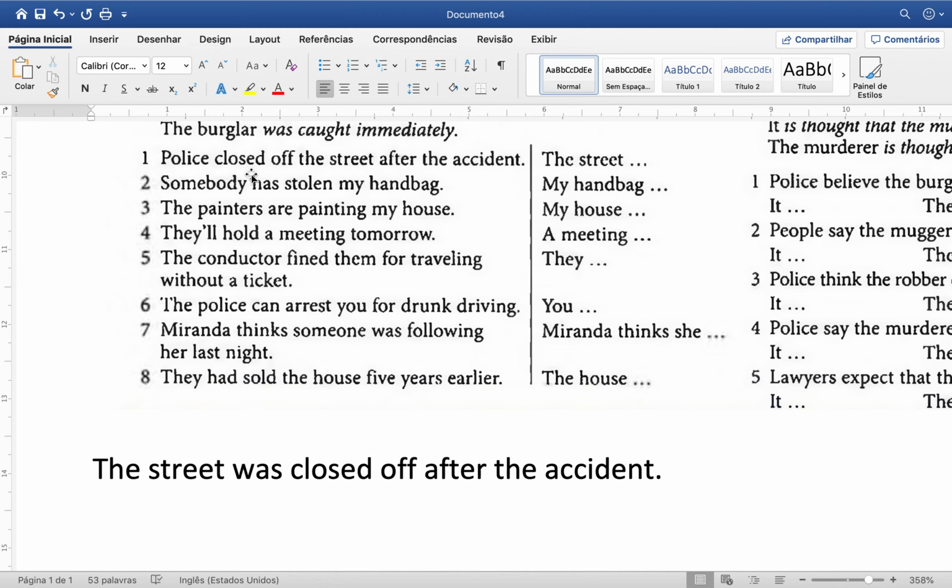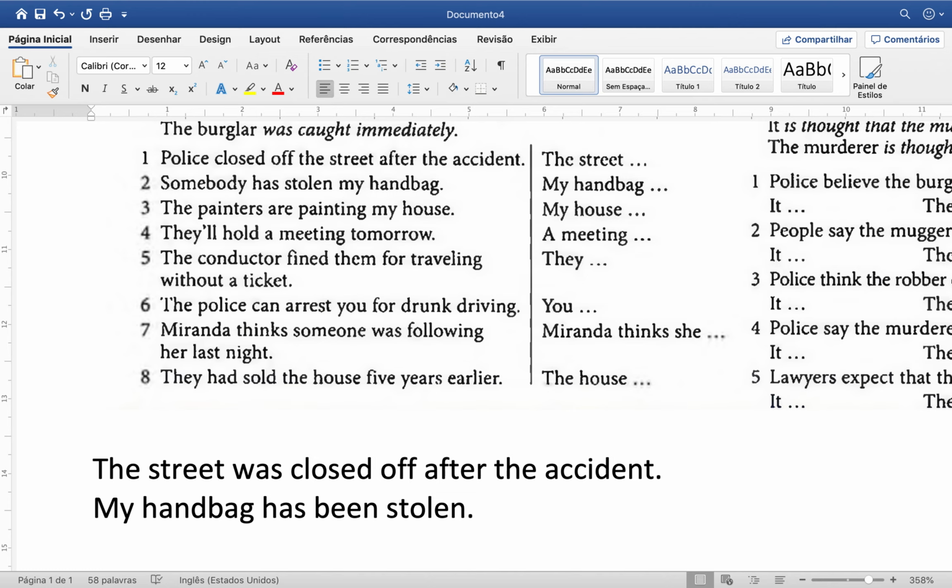So number 2: Somebody has stolen my handbag. So you have to get the main verb. I mean, you have to take a look at the verb tense. So "has stolen" is in the present perfect. So you have to choose the verb to be in the present perfect as well. My handbag, the object of the sentence, will become the subject. So my handbag, verb to be now in the present perfect, has been stolen. Okay?